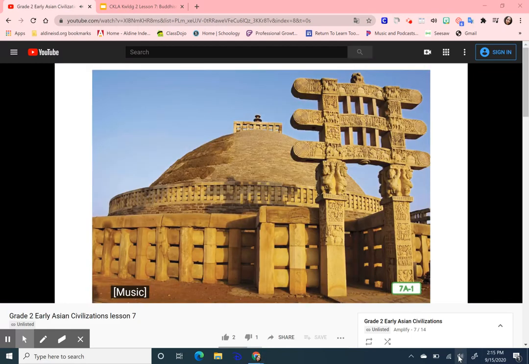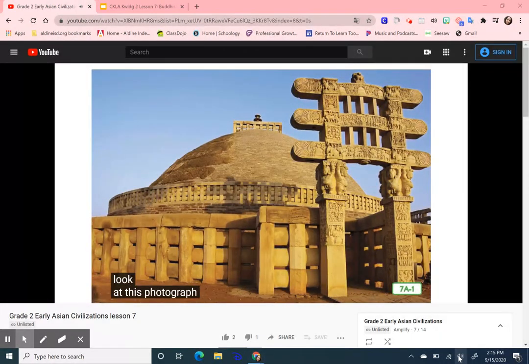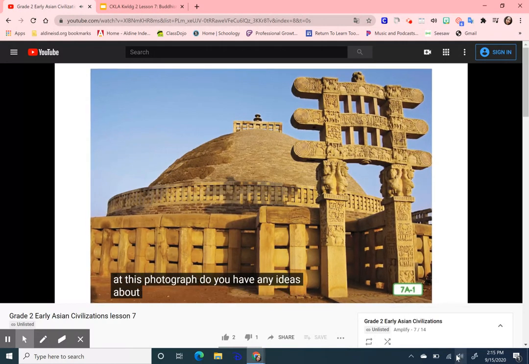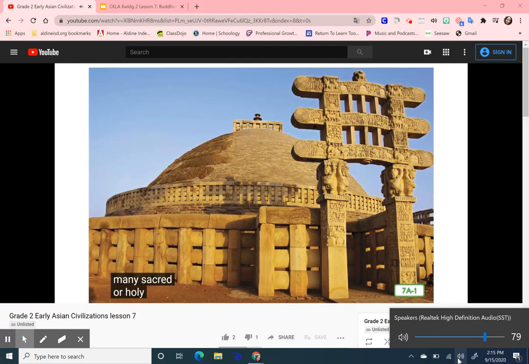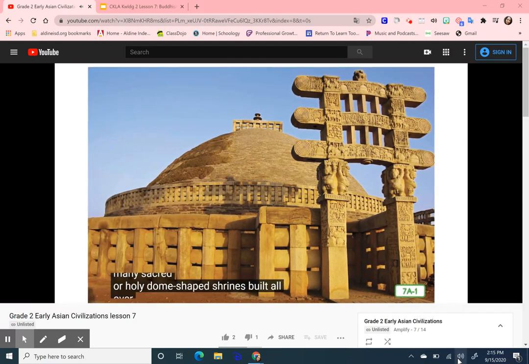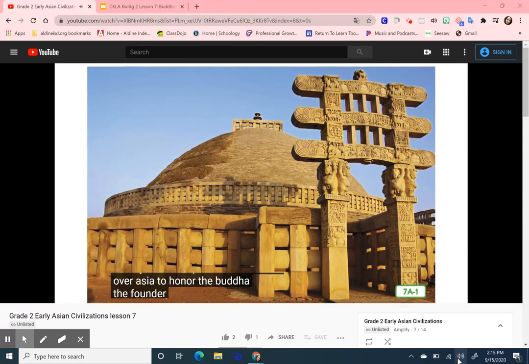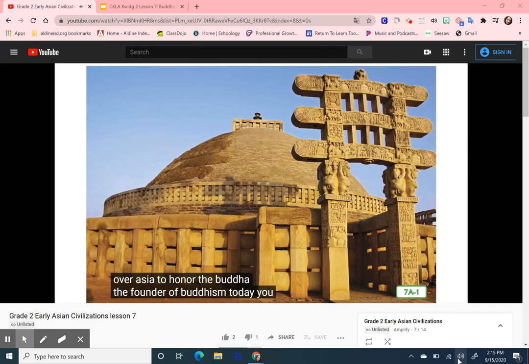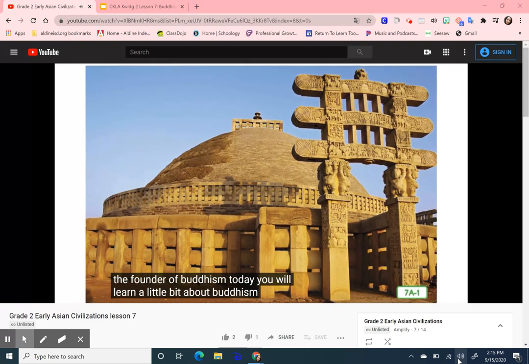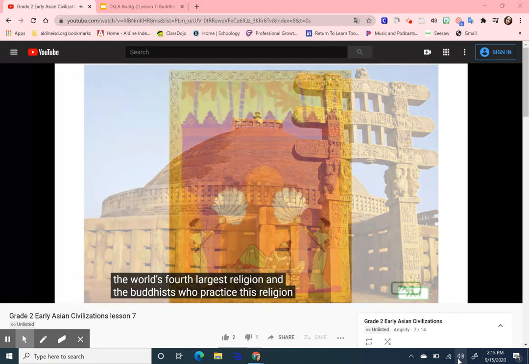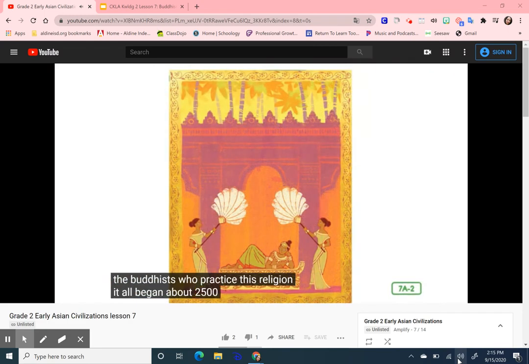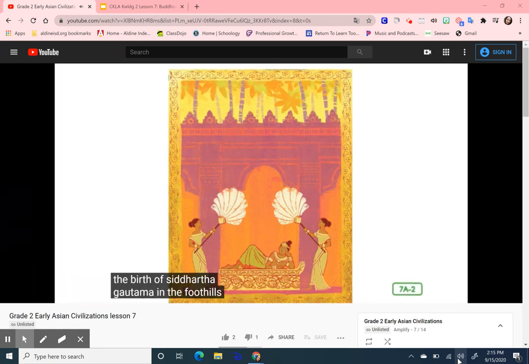Look at this photograph. Do you have any ideas about what it could be? This is the great stupa of Sanchi, one of many sacred or holy dome-shaped shrines built all over Asia to honor the Buddha, the founder of Buddhism. Today, you will learn a little bit about Buddhism, the world's fourth largest religion, and the Buddhists who practice this religion. It all began about 2,500 years ago with the birth of Siddhartha Gautama in the foothills of the Himalayan mountains.